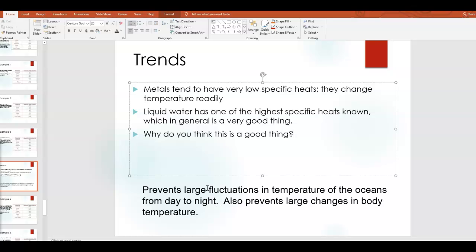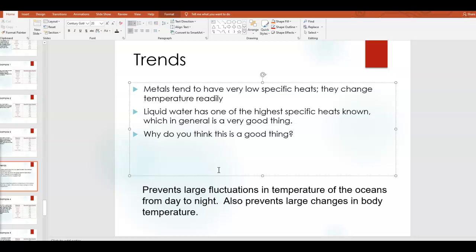Because the ocean is filled with water, which has a very high specific heat value, the temperature of the ocean is pretty stable for the most part. If water had a low specific heat capacity, the temperature in the ocean could change rapidly from night to day, and cause crazy storms all over the planet, which would be bad.